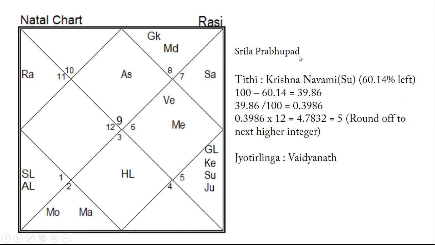After that comes Srila Prabhupada. Now, here the fifth Rashi is coming. Fifth Rashi is here, is the 9th house. And the fifth house is what? Fifth house is connected with the sun. 9th house Lord in the 9th house. Fifth house is also the house of disciples, your students. Fifth house is also teaching ability. Whatever dharmic things you want to teach to the pupil, to the whole world.